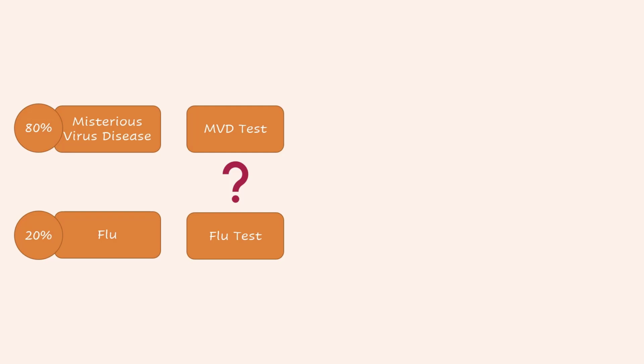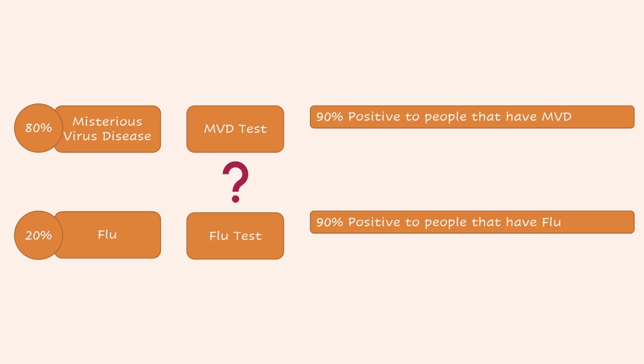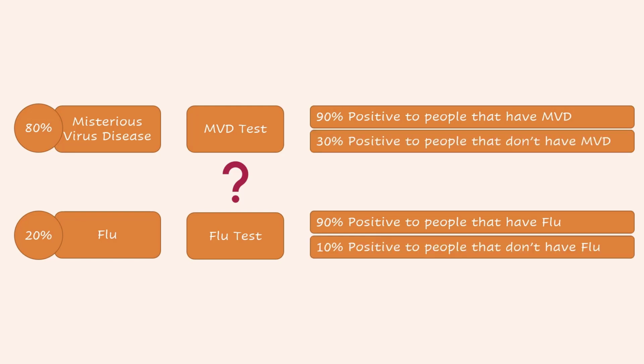Did you stop and ask questions about the reliability of the test in question? If we provide that information to you, both tests have the same reliability of 90% when people have the disease, but they have 30% of giving positive on people that don't have the MVD and 10% positive to the people that don't have the flu. What should be the best testing strategy under these conditions?